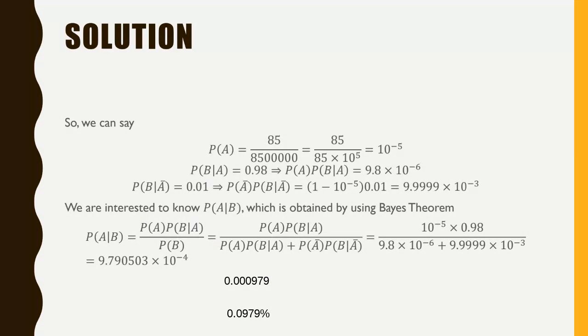So after the first result, we got the information that he's having only a chance of 0.0979%. So after the second test, he's found positive again. So now the question is, what do you think? What is the probability now?